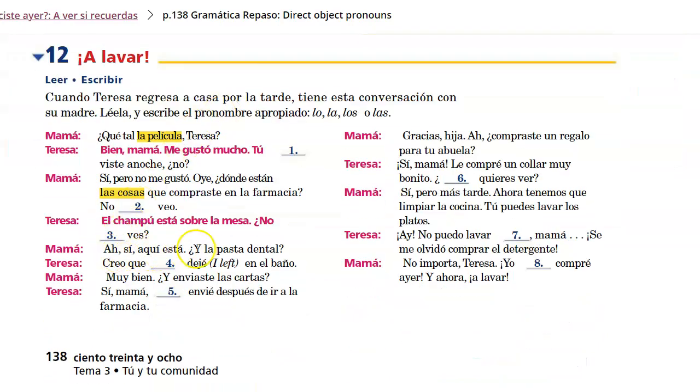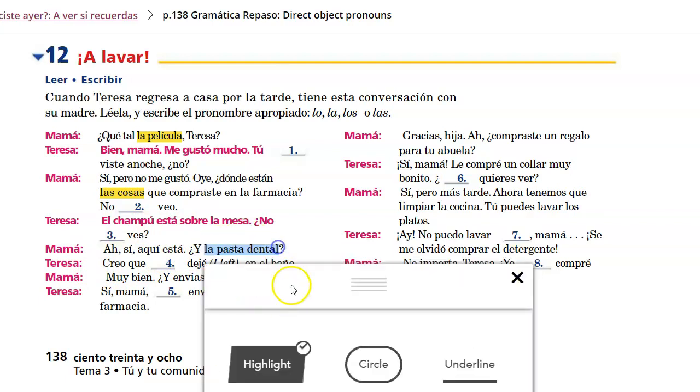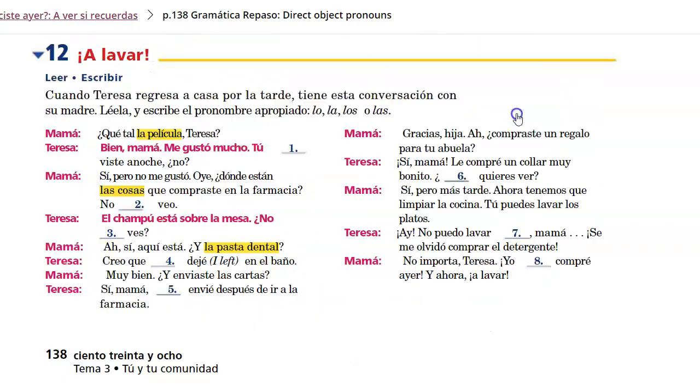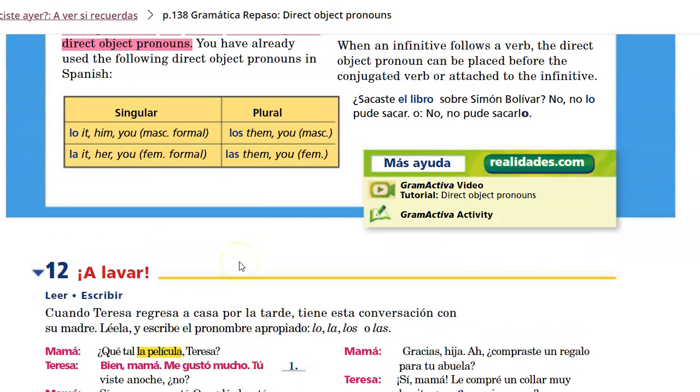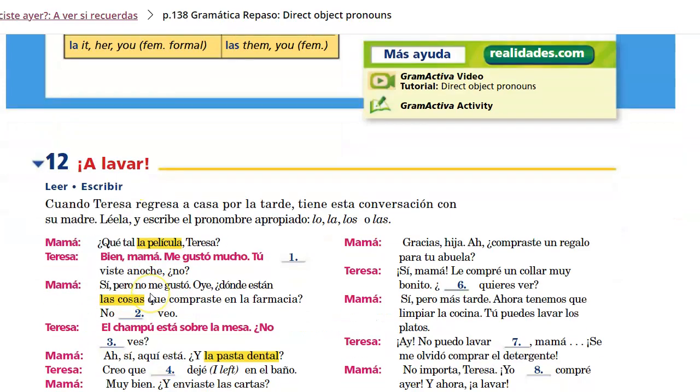Ah, sí, aquí está. ¿Y la pasta dental? Creo que la dejé en el baño. Now we're using la because la pasta dental is feminine singular. We know that because it ends in a, that it's feminine. We know it's singular because it does not end in s. And that's how we're determining to use la as the direct object pronoun there.